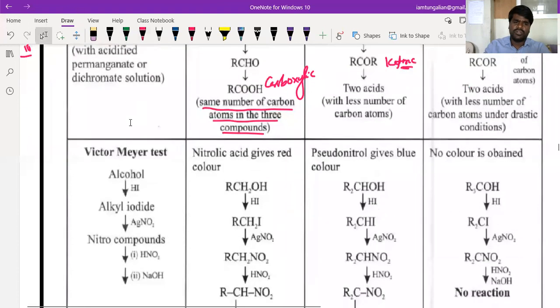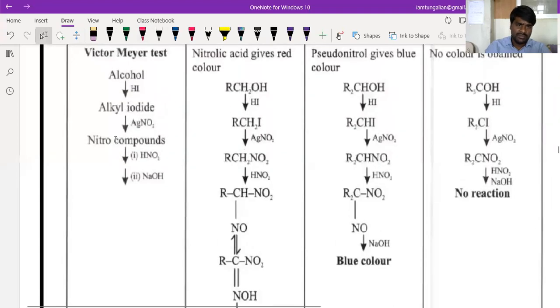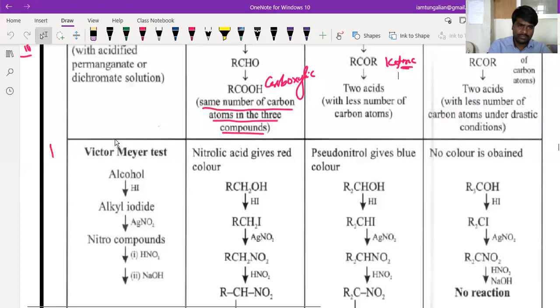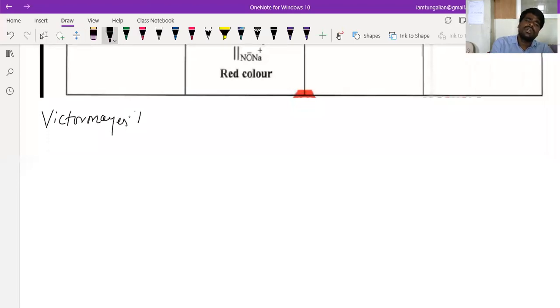And if you are talking about the fourth test, this is important for us. We call this the Victor-Meyer test. What is the Victor-Meyer test? This is your Victor-Meyer test, beta, the fourth one. What does this Victor-Meyer test involve? In the Victor-Meyer test, what do we do? It is also called the RBC test, beta. What do you call it? The RBC test.